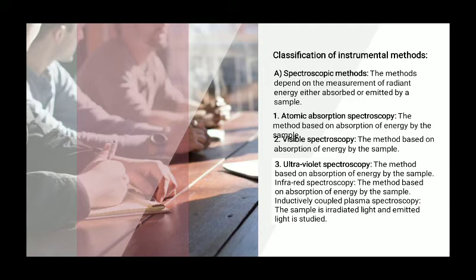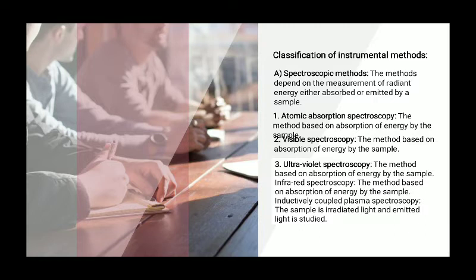It is further classified into subclasses. Atomic absorption spectroscopy, the method based on absorption of energy by the sample, whereas in visible spectroscopy the method is also based on absorption of energy by the sample. Ultraviolet spectroscopy, the method based on the absorption of energy by the sample. Infrared spectroscopy, the method based on the absorption of energy by the sample.